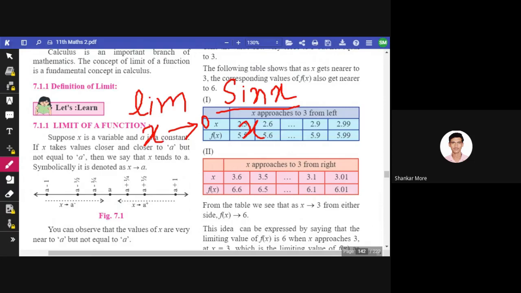The value of sine x is 0 and the value of x is 0, so it comes infinite when we go with the conventional ways. But in limits we can find out a value, and we'll see how in the later part of the chapter. That is the advantage of limit. We are not taking the value of x exactly equal to 0, we are taking the value of x closer to 0, so it will not result in an infinite answer; it will give some answer to us.